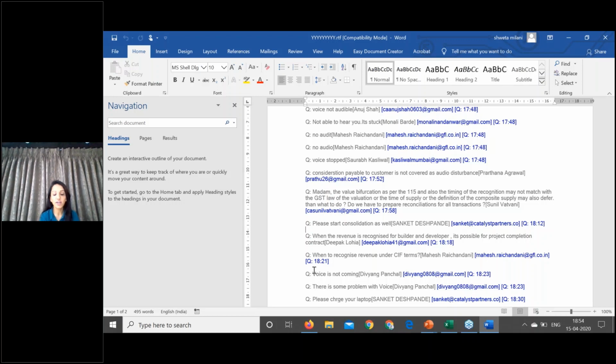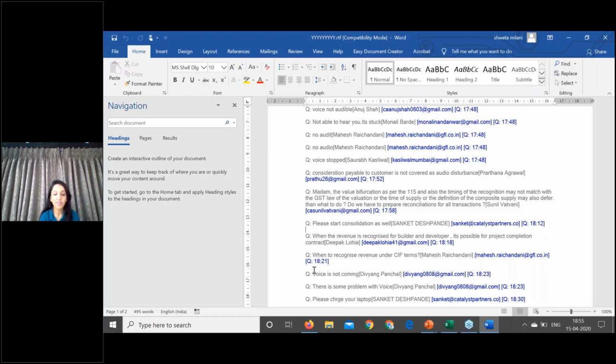Because for the third condition to be satisfied, if the contract is cancelled in between, you should be reimbursed with cost plus margin, which doesn't happen. And in many cases, you don't have a customer itself until the project is entirely completed. So for the builders who are selling retail flats, the revenue recognition has changed from over a period of time to at a point in time. This is a very big change and it has impacted the companies in a very big manner.